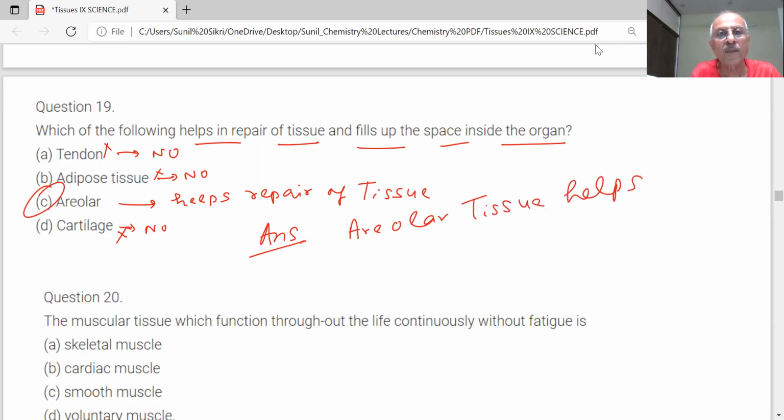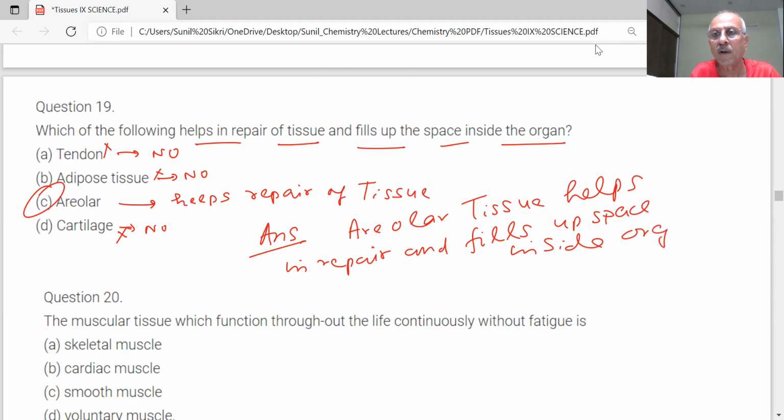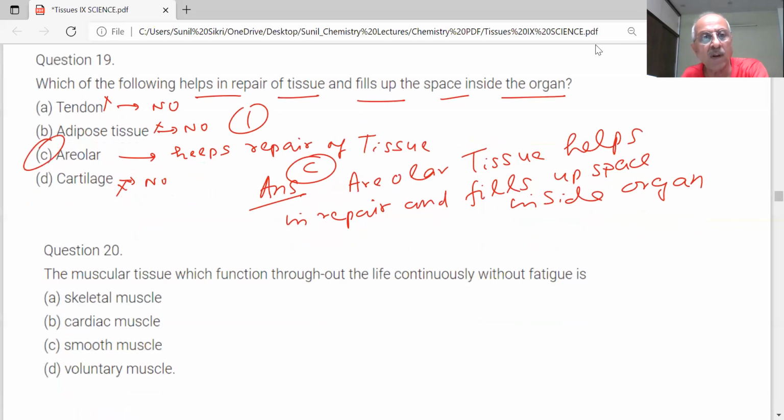It helps in repair and fills up space inside the organ. Answer is C. C is the correct answer. Very good till now.